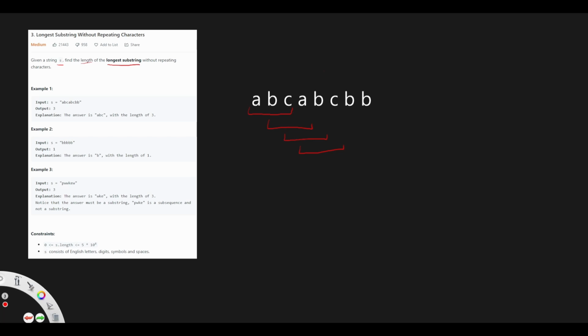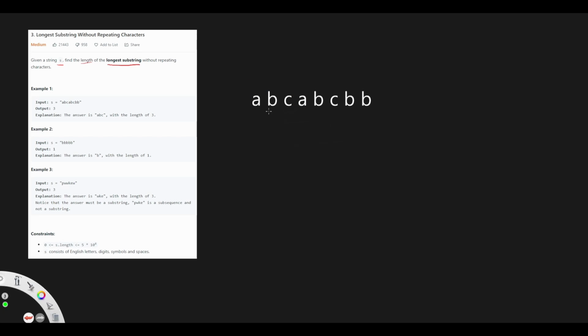At first, let's try to come up with a brute force approach. We can try to select longer and longer substrings starting from the first A. For example, the first substring is only A, and then the next substring is AB, and then ABC, and ABCA. Now we see that in the ABCA substring, there is a duplication because there are two A's. The next question we have to ask is, do we want to continue with the next substrings? It doesn't really make sense because this substring already has a duplication in it. It would make all the other substrings containing this substring invalid.